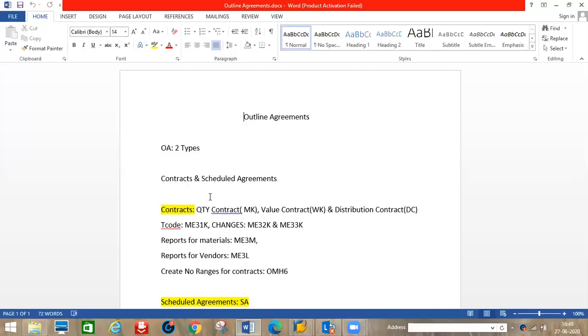The vendor has to be ready to supply within this period. Whenever we require the materials, we will release the PO, and the vendor will send the materials to the organization. So it looks like a commitment. For example, a 1 year contract is there for the production department. In the 1 year duration we estimate that we are planning to buy 1,000 pieces. We will not buy all the 1,000 pieces at one time and keep them in the plant. Whenever we want, we will release the PO to the vendor, and the vendor will be ready to supply the materials.